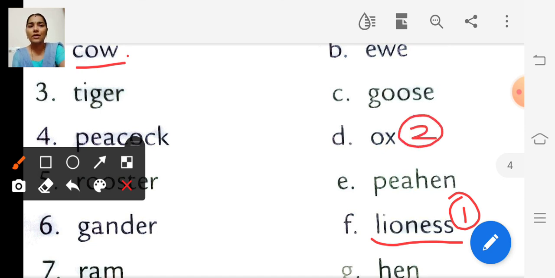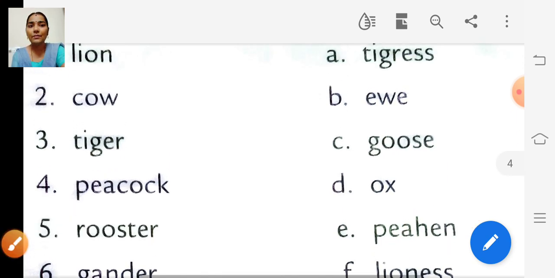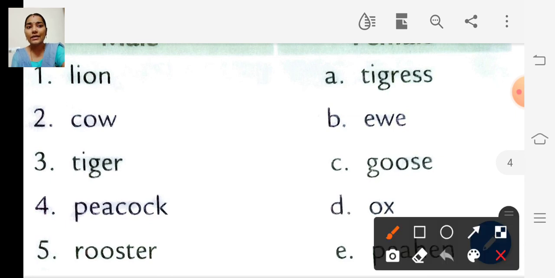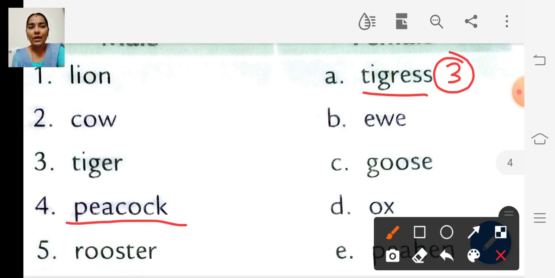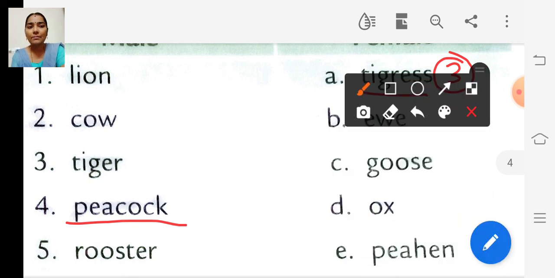So they have written wrongly, right? Ox is a male one and cow is a female one, right? We have written wrongly. And the third one is tiger. Tiger is a male one and the female one is called tigress, right? Female one is called tigress. Okay. And the fourth one, peacock. Peacock is a male one and the female one is called peahen, right? Peahen. So it is 4.